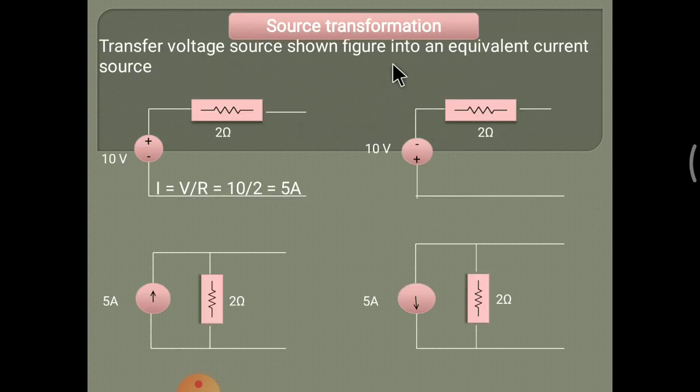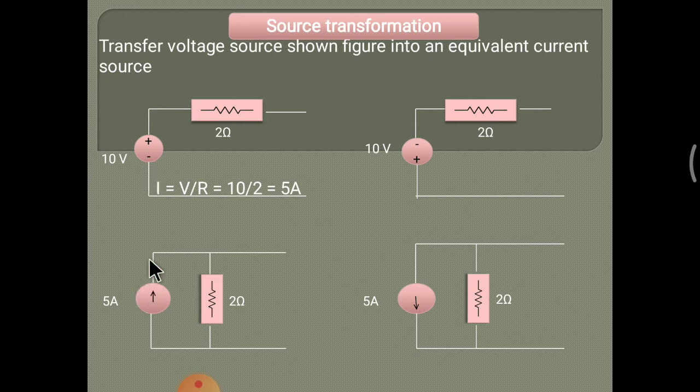Now source transformation. What is source transformation? This is a voltage source which we have to convert into a current source. In a circuit a voltage source is given, but to simplify the circuit we may have to convert it into a current source.